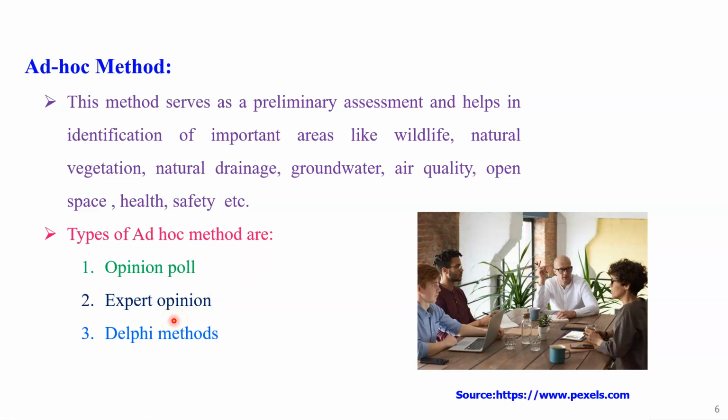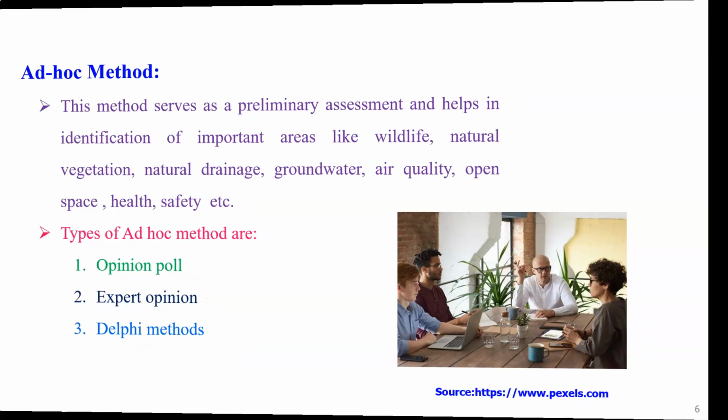And last but not the least, the Delphi method. This Delphi method is also very important. In this method also a panel of experts participates, and when this panel participates in that method, they accurately assess the environmental impact of the project. That is a very useful base for taking the final decision about that project, whether we should start or not, whether we proceed or not. So for that purpose, all these methods are very useful.